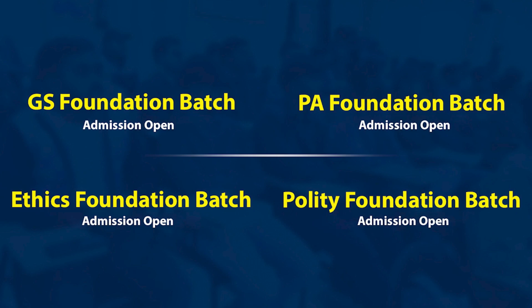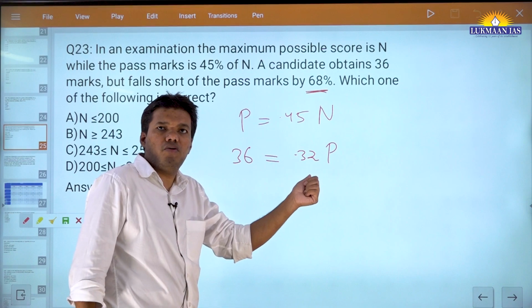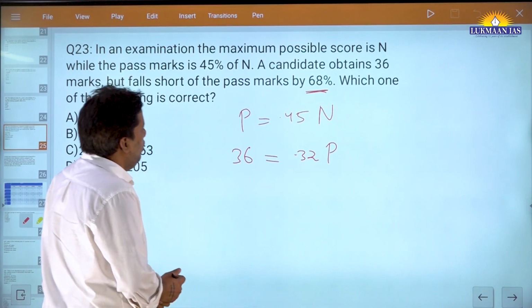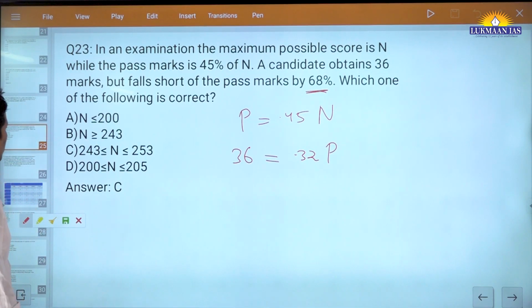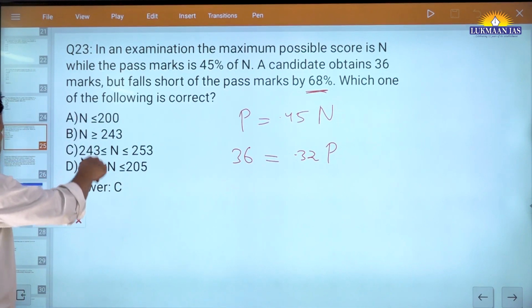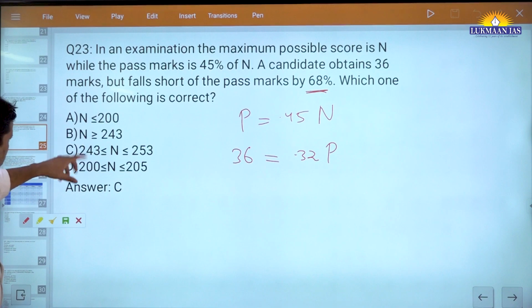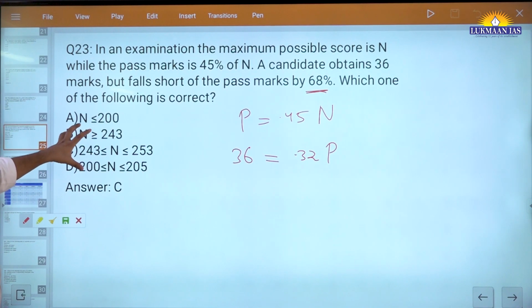okay, this is for pass marks, right? Only 32% of pass marks. A candidate obtains, but falls short of the pass marks by 68. So this means he actually got only 32% of the pass marks. So which one of the following is correct? Now sometimes the question can be made difficult by the options. Here they are not exactly looking for a value of n.